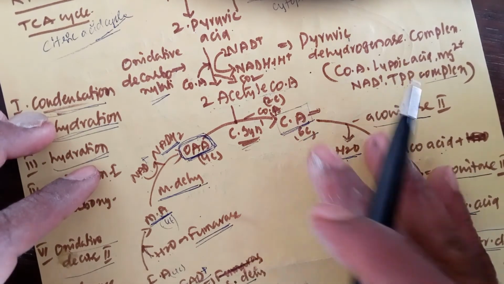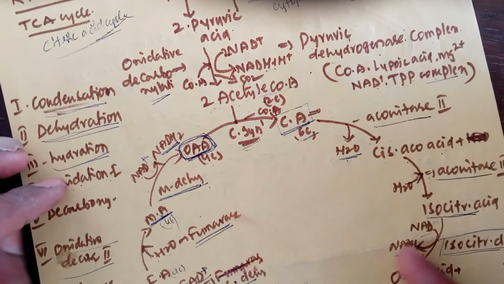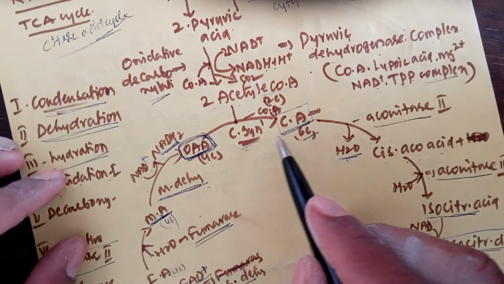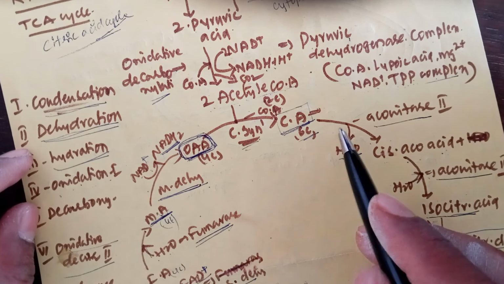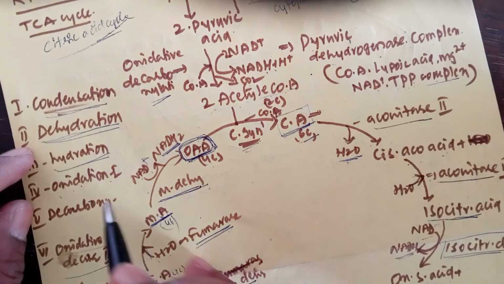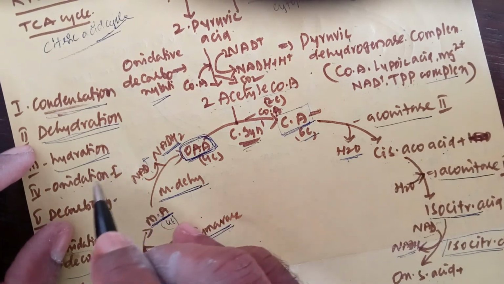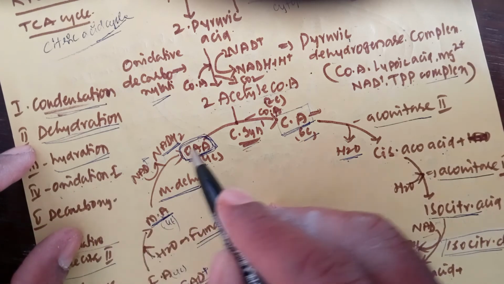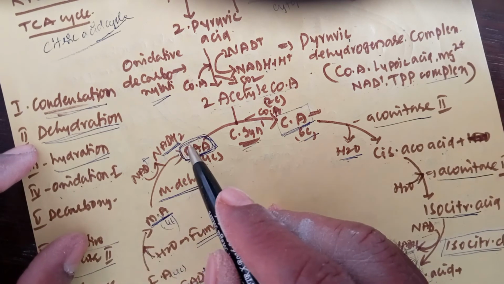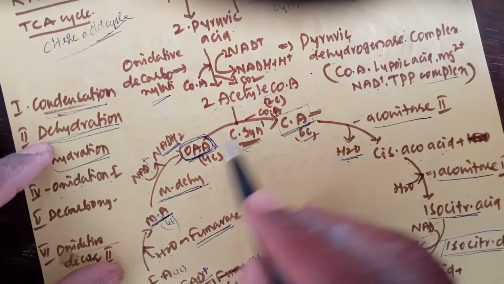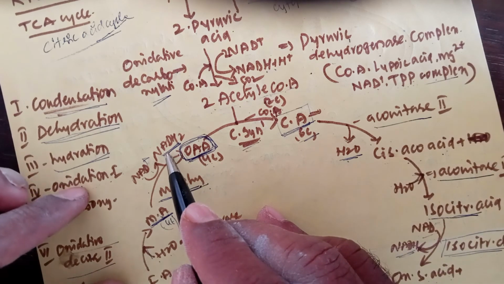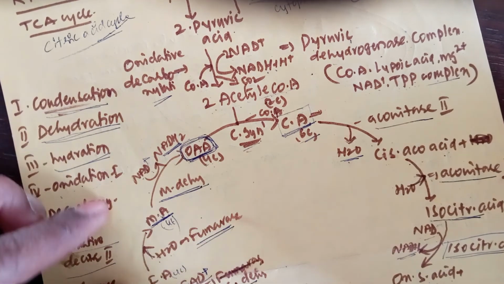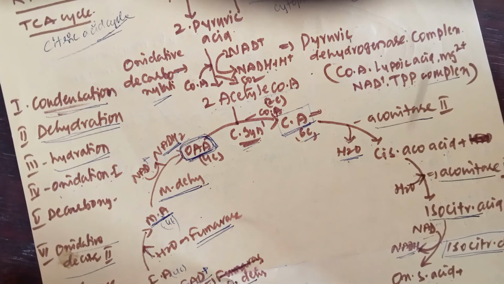So this is the process of the Krebs cycle. During this Krebs cycle, 4 oxidation reactions occur, in which 3 NADH2 molecules are released. The Krebs cycle is completed in 2 turns, so in total 6 molecules of NADH2 and 2 molecules of FADH2 are released.